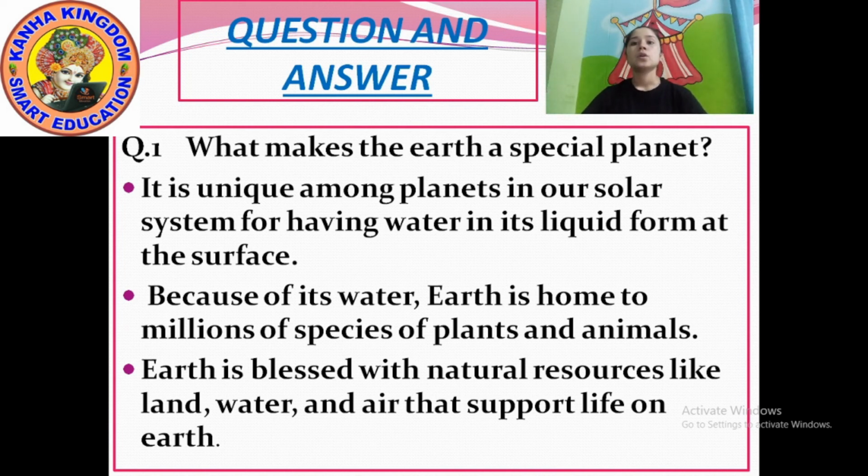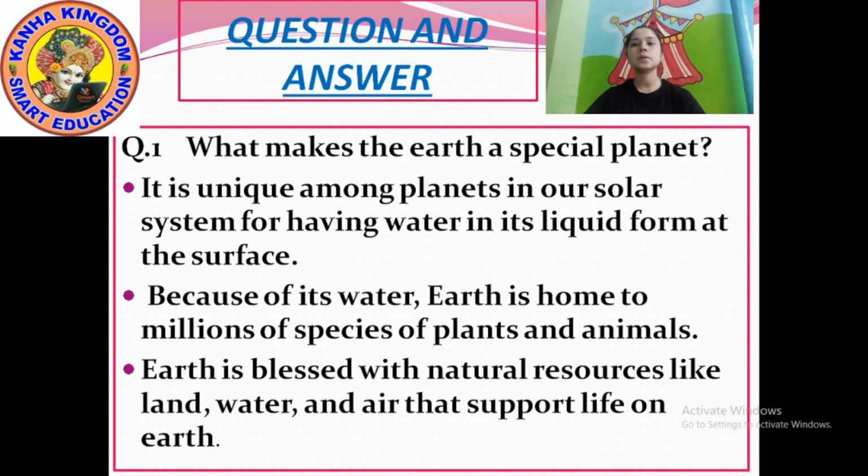Another: earth is blessed with natural resources. You know the natural resources: air, water, land.